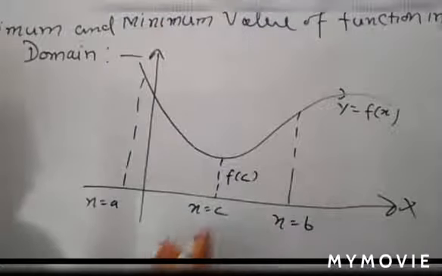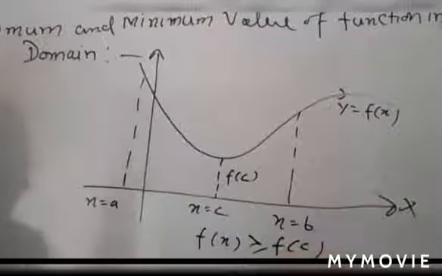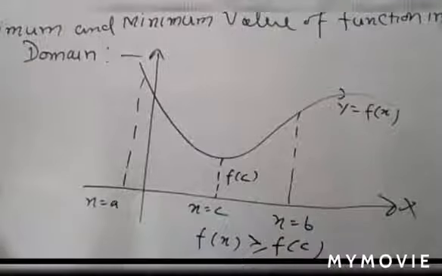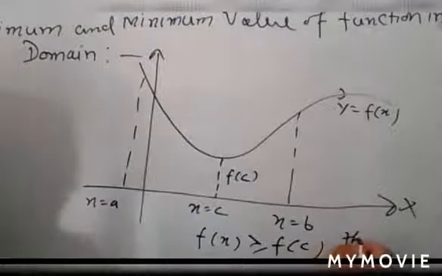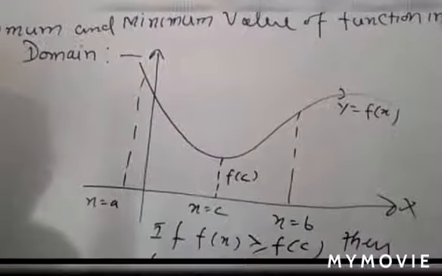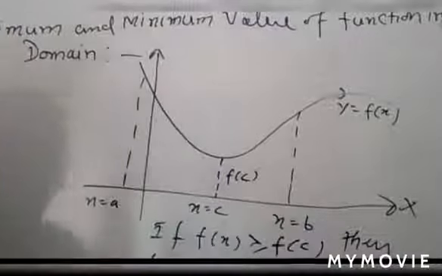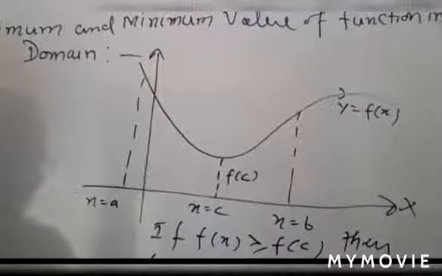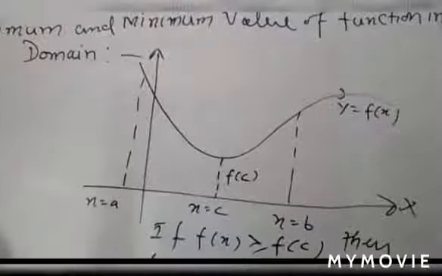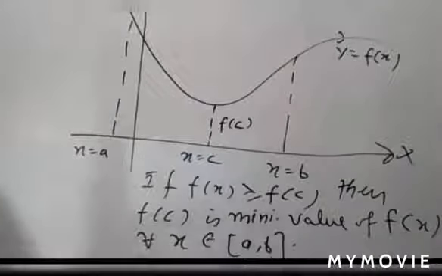If f(x) is greater than or equal to f(c), then you can say that f(c) is the minimum value of f(x) for all x belonging to the closed interval [a, b], and that value of f(c) is also known as the absolute minimum value. Understand? Yeah, noted.